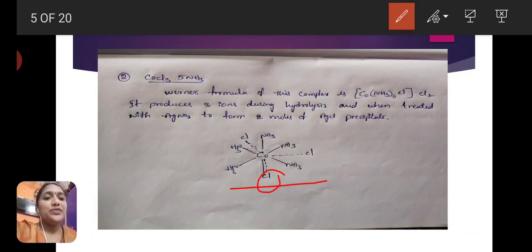That's why 2 bonds are shown here, one thick bond and another dotted bond. Thick line is for secondary valency, dotted line is for primary valency. And 2 Cl minus satisfy only primary valency, 5 NH3 satisfy secondary valency, but only 1 Cl minus satisfies both the valencies, primary and secondary.